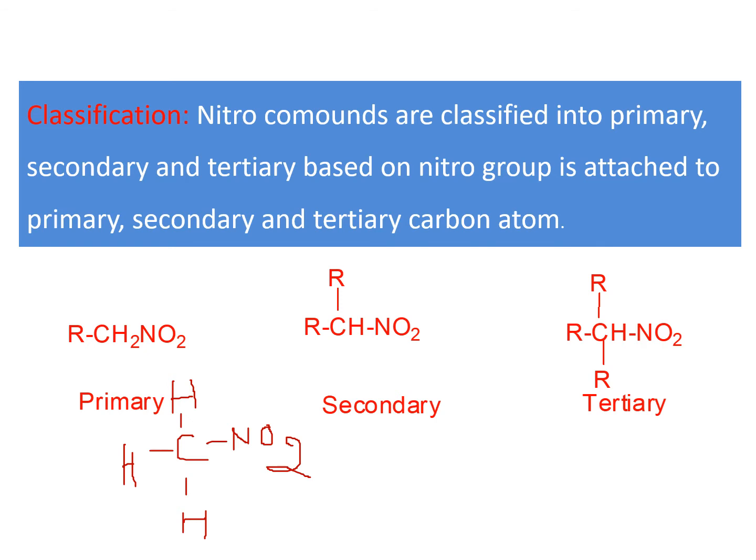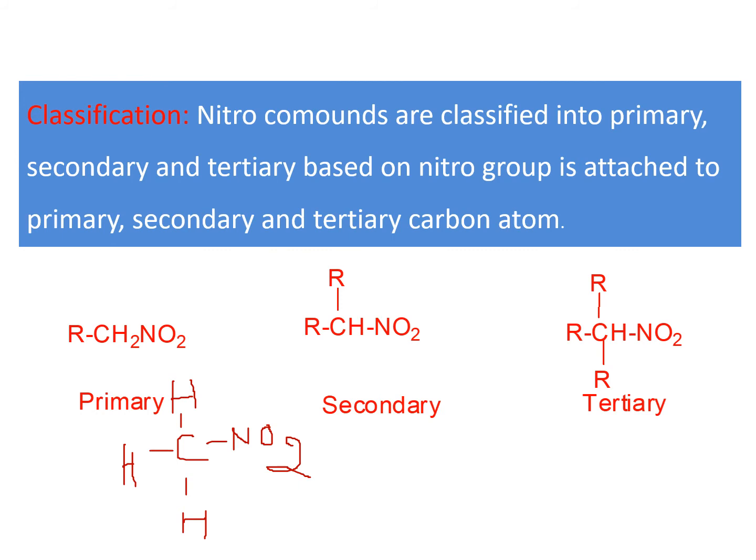Here this is a secondary carbon, so nitro is present on the secondary carbon. So this nitro compound comes under secondary nitro compound. Here the nitro group is present on the tertiary carbon, so this is a tertiary nitro compound. Just simple. If nitro is present on the primary carbon, we call it a primary nitro compound. If the nitro group is present on the secondary carbon, we call it a secondary nitro compound. If the nitro group is present on the tertiary carbon, it is a tertiary nitro compound.